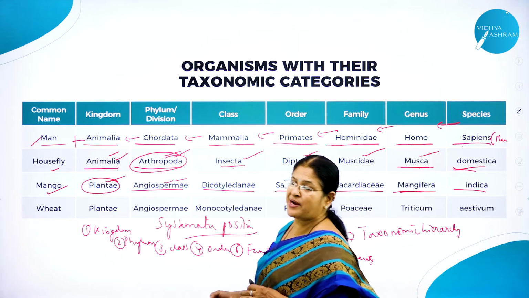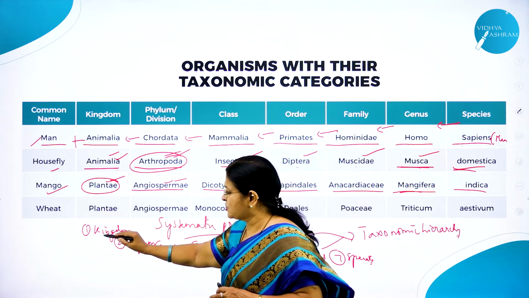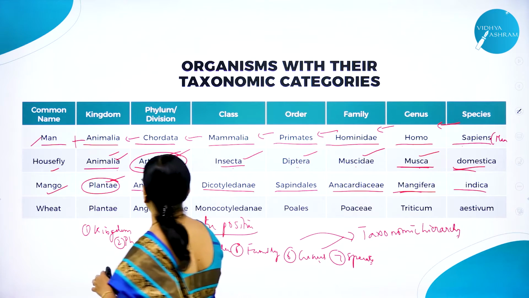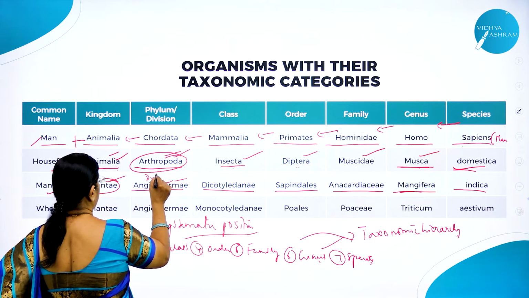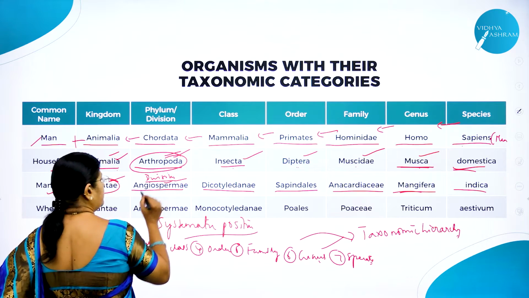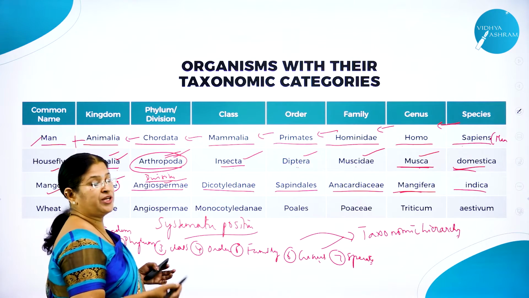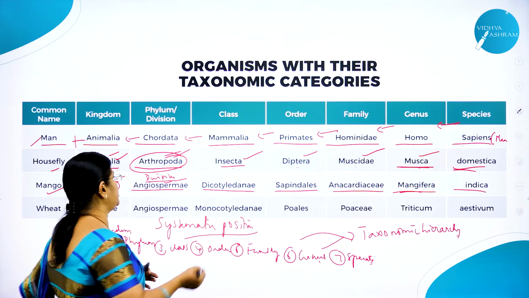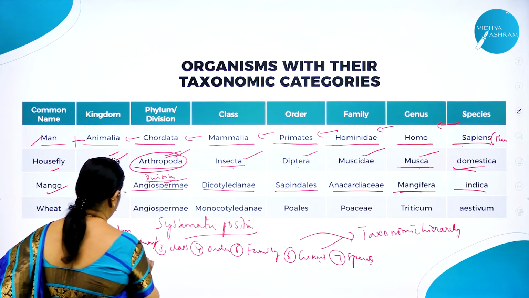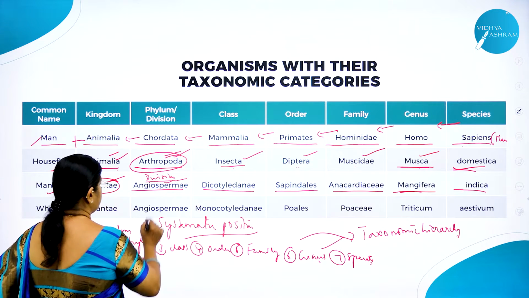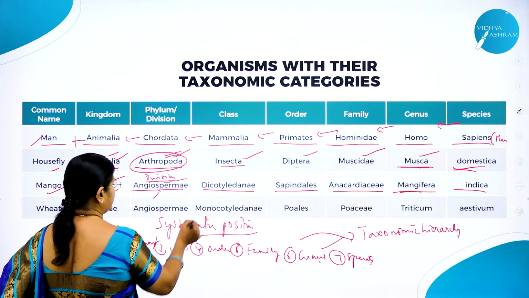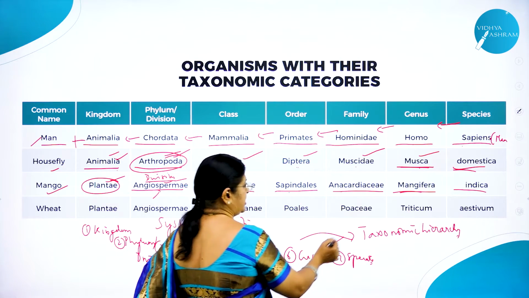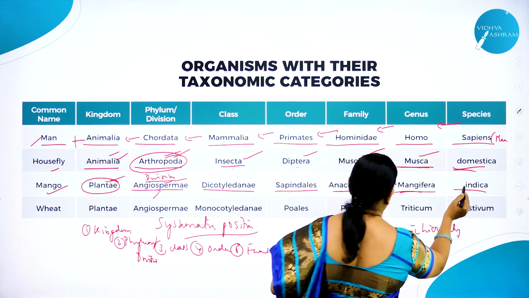How do we write the systematic position for mango? Mango belongs to which kingdom? Plantae. Phylum Angiospermae. Here, instead of phylum, we use the word called division. Kingdom Plantae is divided into two divisions. That is what? Gymnospermae and Angiospermae. So here phylum or division. So division Angiospermae, class Dicotyledonate, order Sapindales, family Anacardiaceae, genus Mangifera, species Indica.